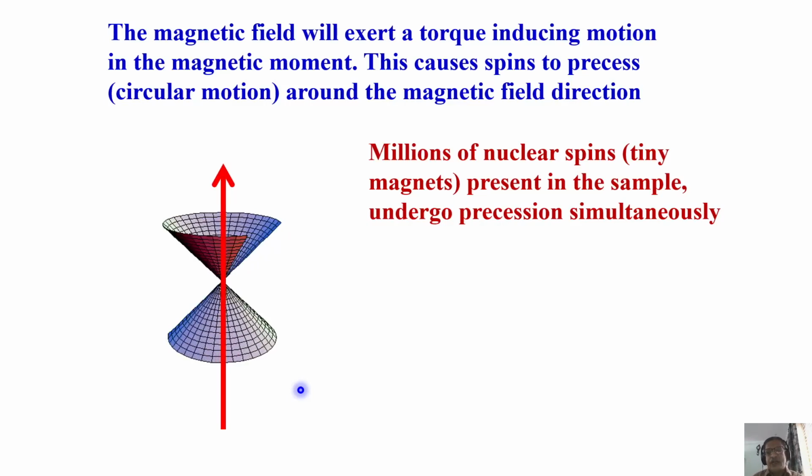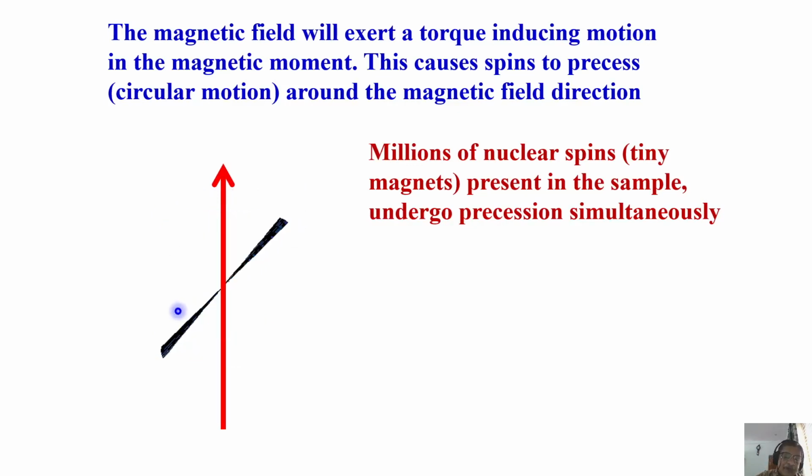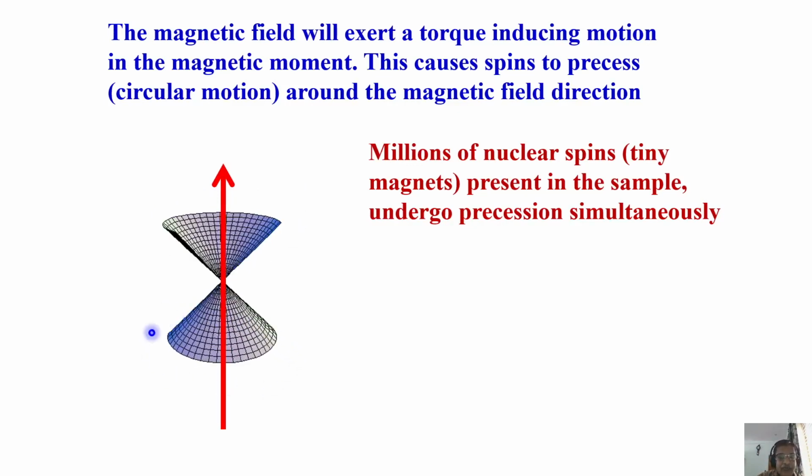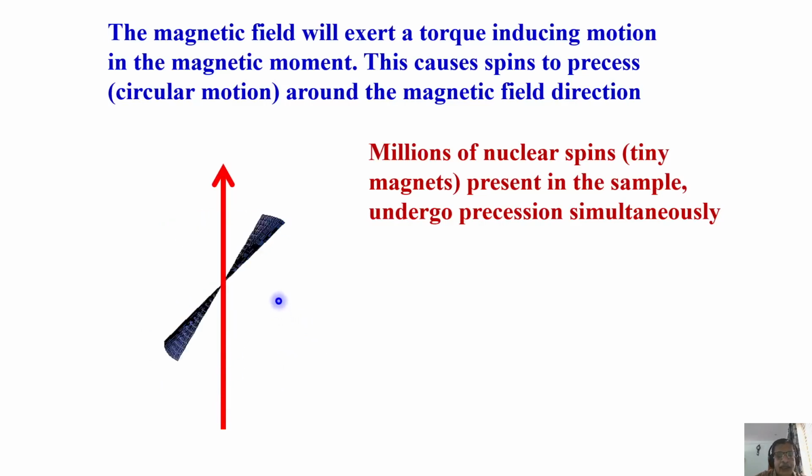So millions of such nuclear spins will be there in the sample. They all undergo precession simultaneously at the same frequency. The spins which are oriented in the direction of the field will start rotating like this, and those which orient in the direction opposite to the field all rotate like this in a cone.